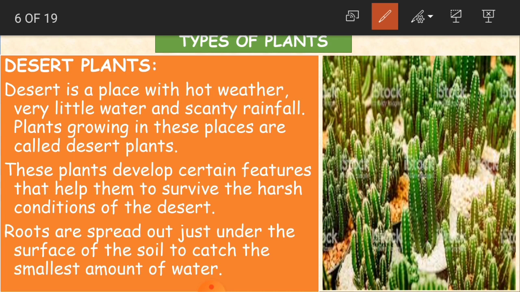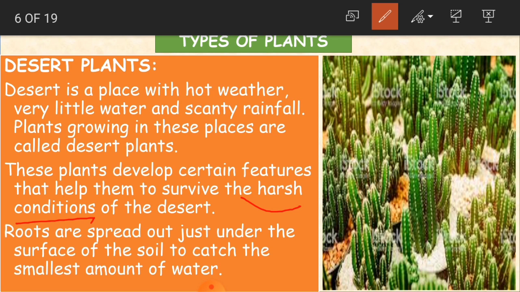These plants develop certain features that help them to survive the harsh conditions of the desert. So what do harsh conditions mean, children? Unbearable. We can't bear it. If it is too hot and you don't have water, will it be easy for you to survive, children? No. We cannot tolerate such conditions. So harsh means something we cannot bear.